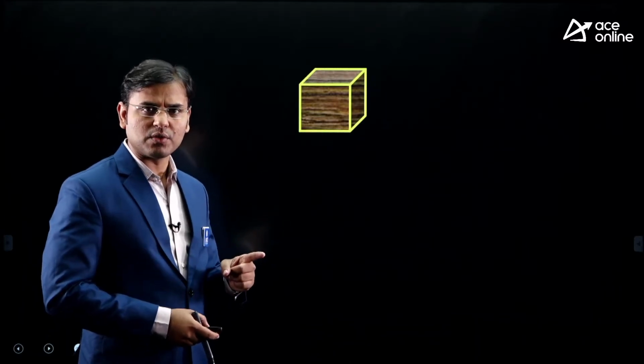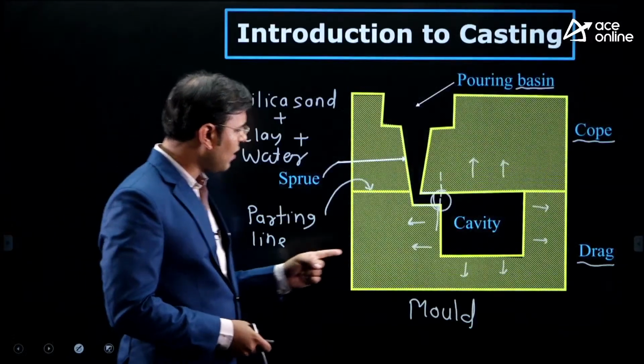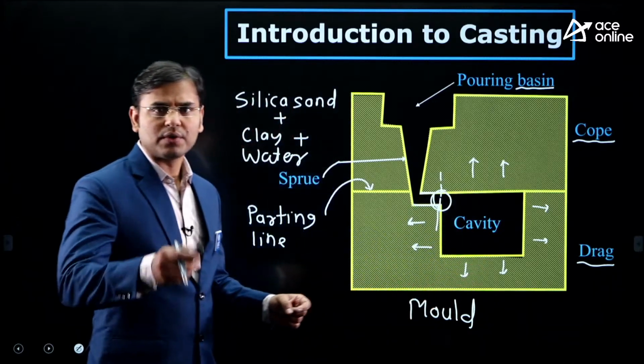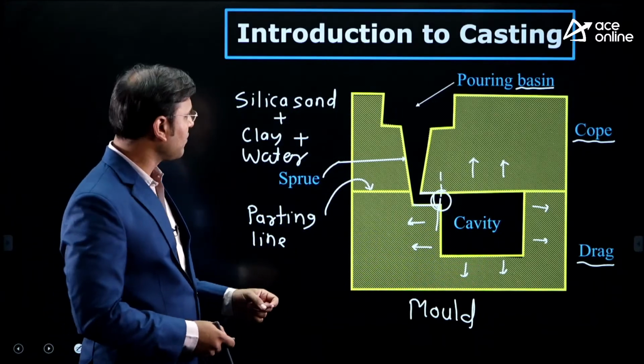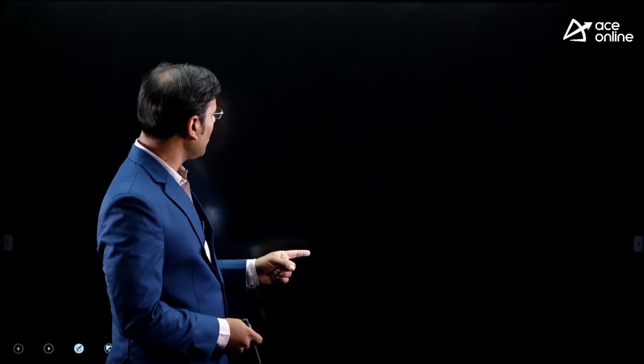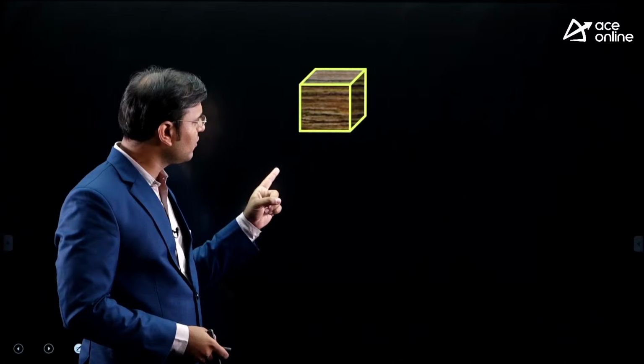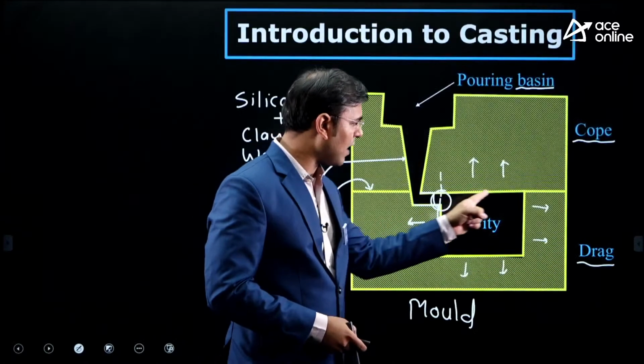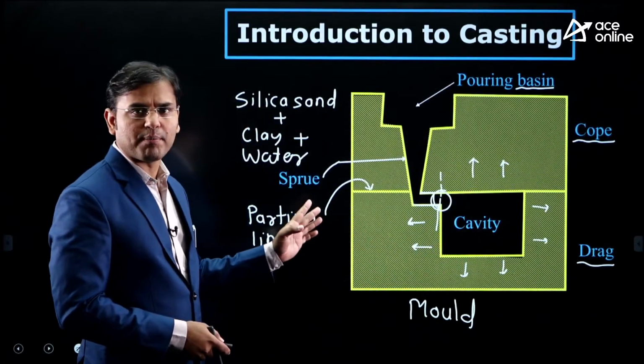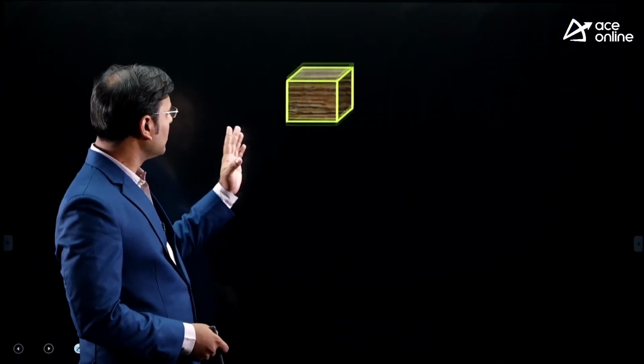Yes, what am I going to tell? I am going to tell how to make that cavity, and for that I need one pattern. Now you observe carefully the shape of the pattern. You can observe that the shape of the pattern is the same as the shape of this cavity. It must be there. Shape of pattern and shape of cavity must be the same. Okay. Now this is the wood pattern.